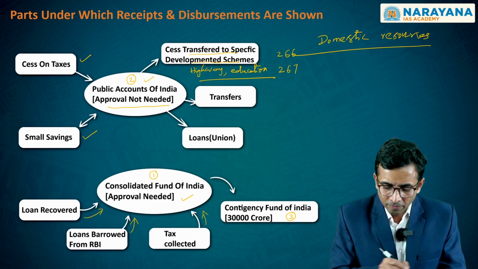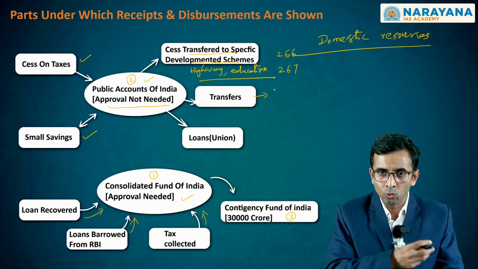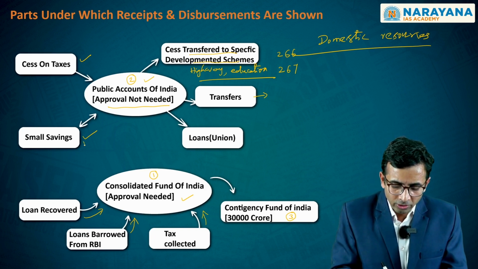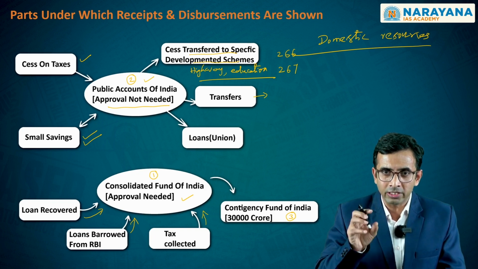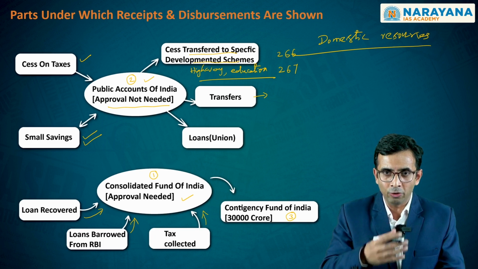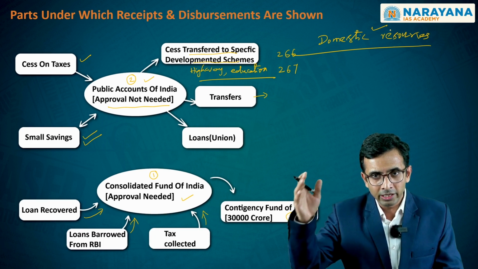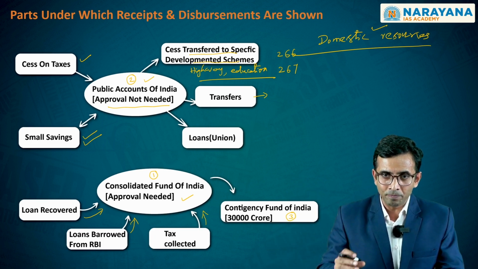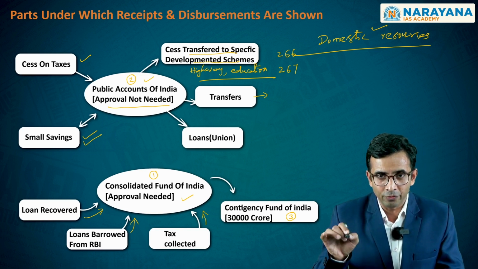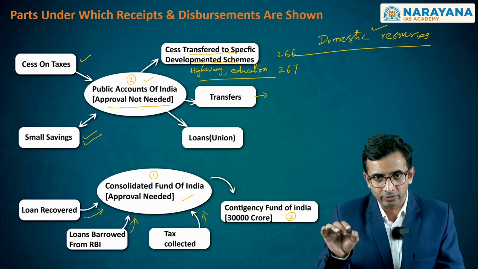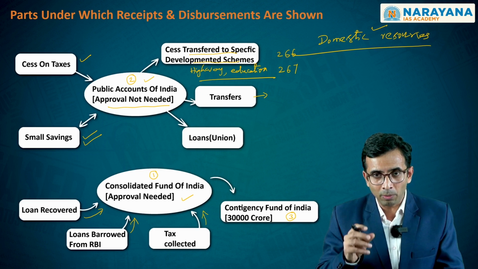And as you also see, this money will also be getting transferred. For example, there is an individual who has opened an account with the post office through what is referred to as the National Savings Certificate. This is a small savings certificate that he can utilize in order to save money, and the government is trying to raise these domestic resources and will be using them for developmental purposes. Once this maturity period arrives, as we have already seen, this has to be transferred to that individual. This hence includes those transfers. Along with that, there are a few transfers that the government does through this Public Account of India.